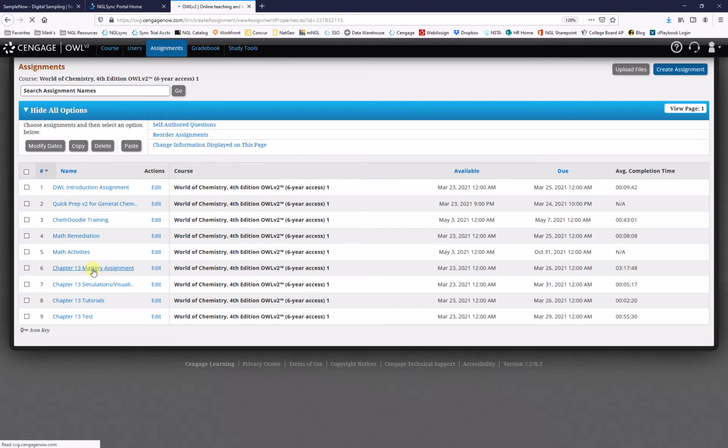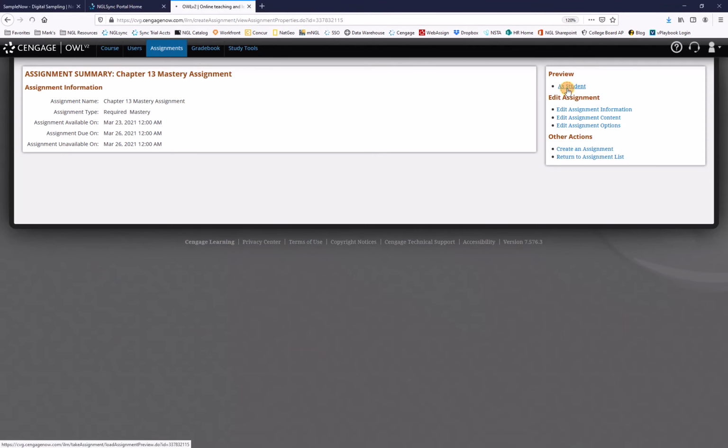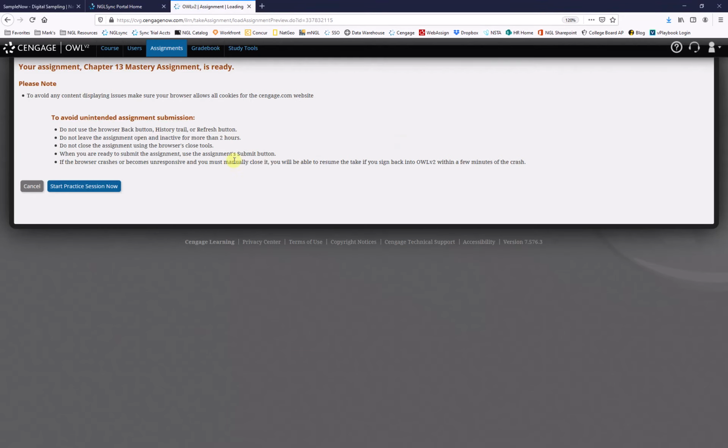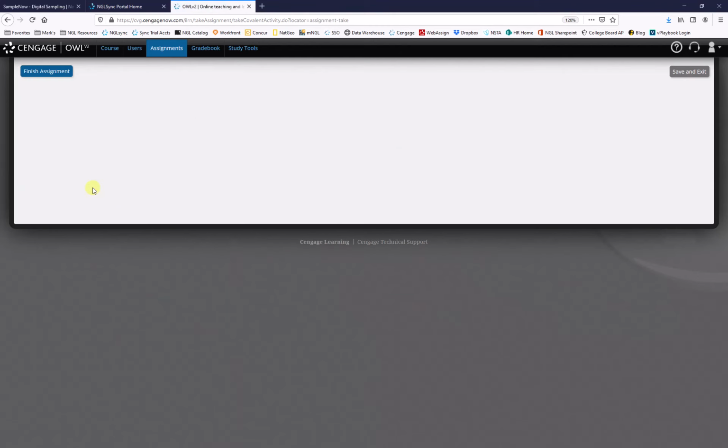There are mastery assignments. This requires students to answer 2 out of 3 questions. These are all presented in sets of 3, and students have to answer 2 out of 3 correct.